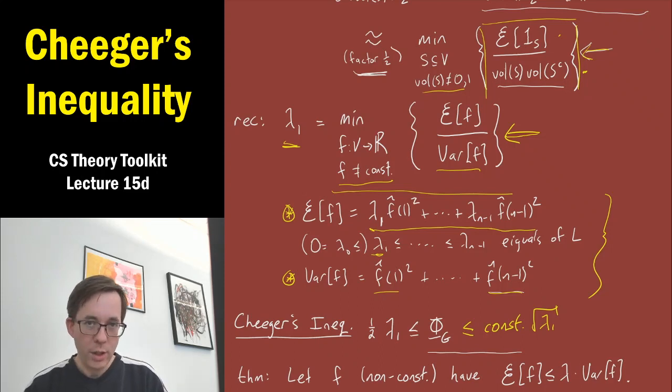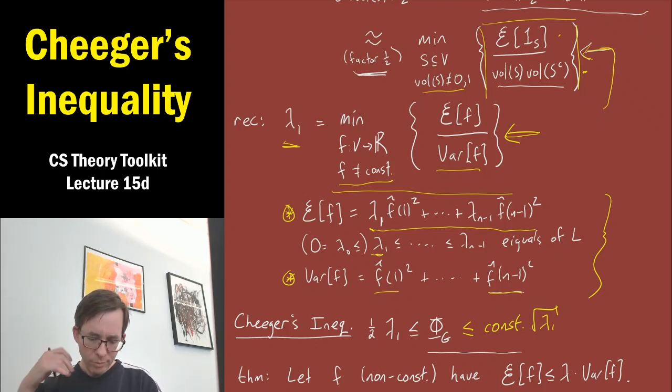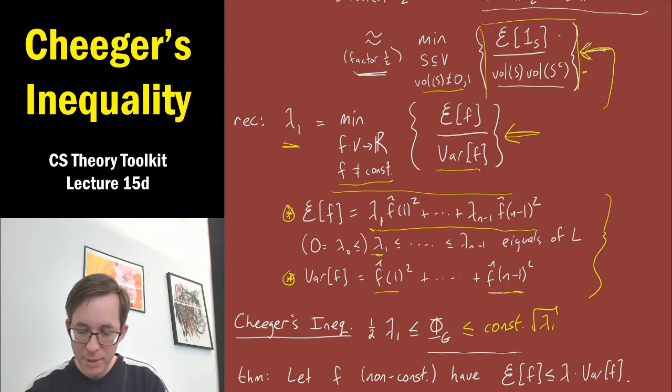hopefully, and this is what Cheeger's inequality tells us, it will serve as a good proxy for this program where we're only trying to minimize over 0, 1 functions f. Okay, and it turns out that computing this minimum exactly is NP hard. This is the sparsest cut problem for a given graph. But Cheeger's inequality tells us that this minimization problem, which is easy, is a good proxy.